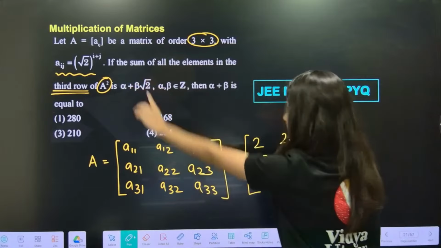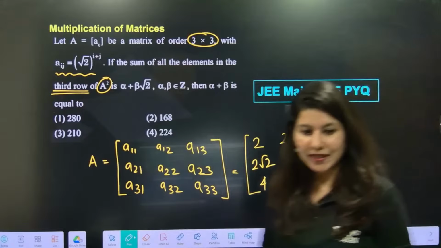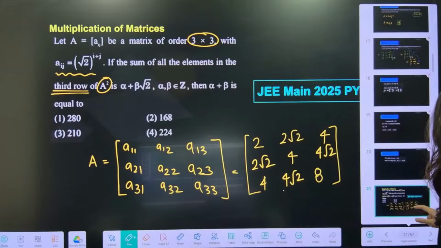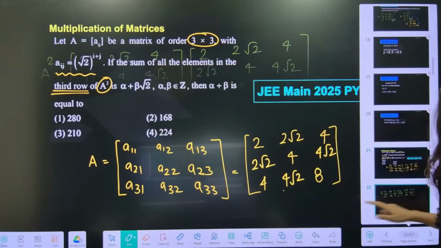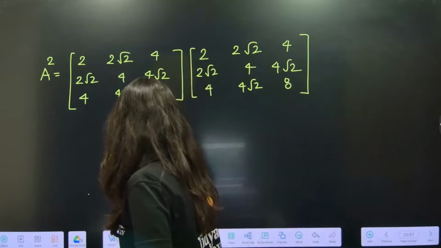So 3, 1, 3 plus 1, 4. So this is 4, 4 root 2. This is your A matrix. Everybody clear? Now we need to find out A square. So to find out A square, I just need to write A square in that manner. And eventually A square, let's figure out.